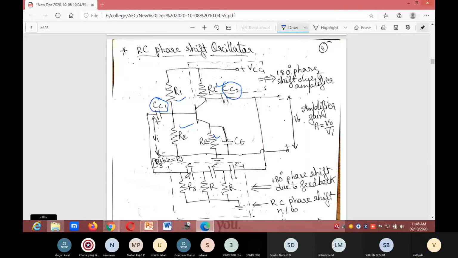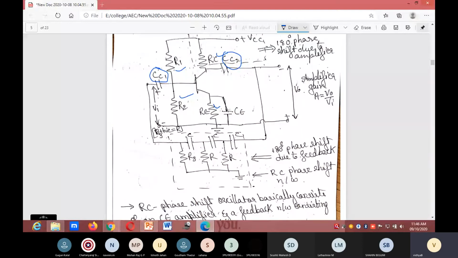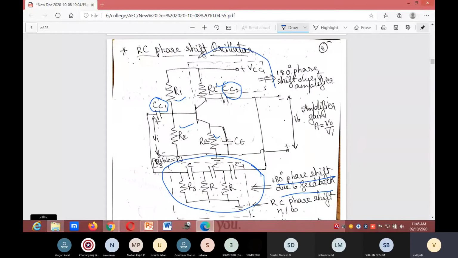This is the input, and in the RC phase shift oscillator there are 3 resistors and 3 capacitors connected like this: C, C, C and R, R, R. This whole feedback circuit will produce 180-degree phase shift, and again the amplifier will produce 180-degree phase shift. Overall 360-degree, as the Barkhausen criterion requires. Overall phase shift should be 360-degree.